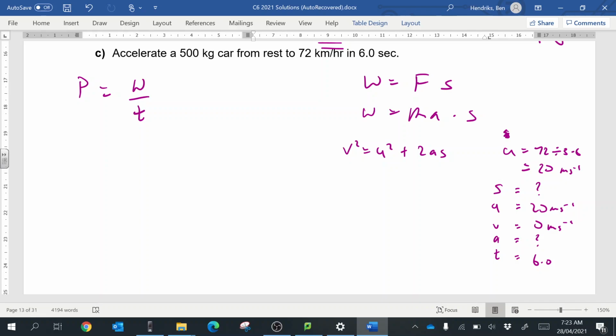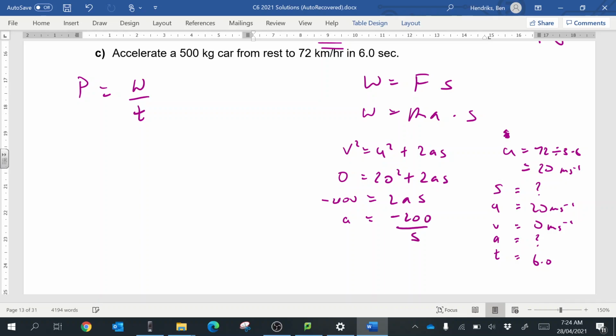I'm still going to have this equation here, and the reason is because I want to cancel out the s's up here. So this is actually quite a challenging problem. Let's put in what we do know. v is equal to 0, but that's equal to 20 squared plus 2 times as. We end up getting 20 squared is 400, so negative 400 is equal to 2as. Then I'm going to rearrange for a, so we divide by 2, so a is going to be equal to negative 200 over s.